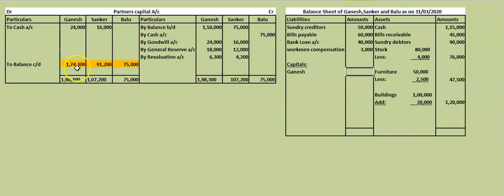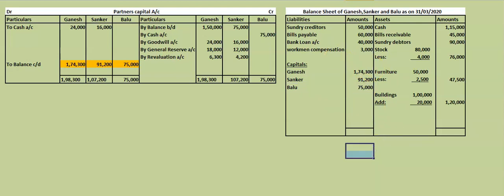Capital of Ganesh is how much? 1,74,300. Then Shankar. Capital of Shankar is 91,200. New partner is Balu. Balu's capital is how much here? You have to check. 75,000.